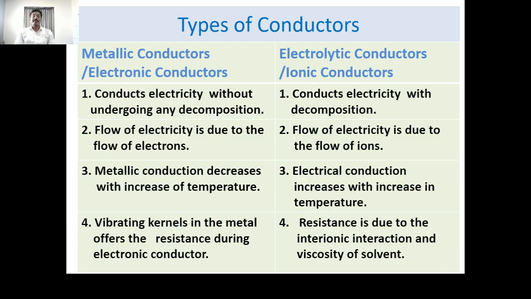We know metals consist of the metallic bond, and this metallic bond cannot be explained on the basis of traditional bonds like covalent bond, ionic bond, or van der Waals forces of attraction. This metallic bond is explained on the basis of the electron sea model.